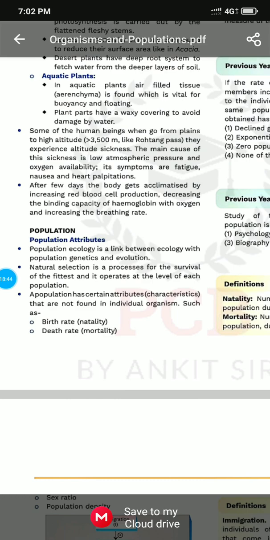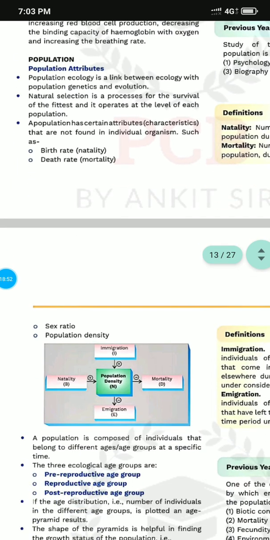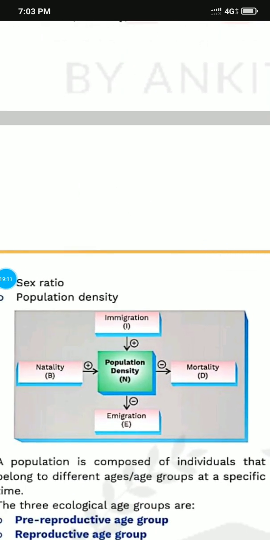A population has certain characteristics like birth rate, death rate, sex ratio, and population density. Population density depends on four things. One is birth rate, another is death rate, but it also depends on immigration and emigration. If it is a birth rate, it is called natality.